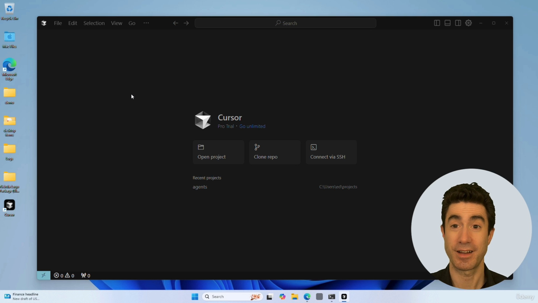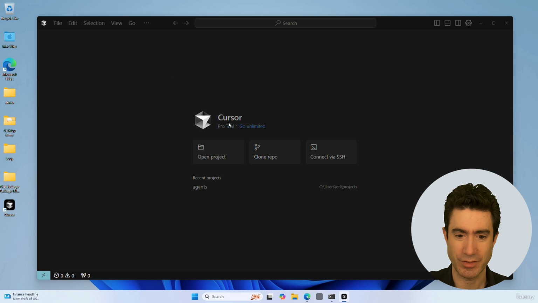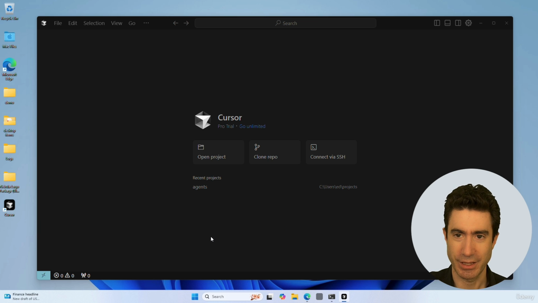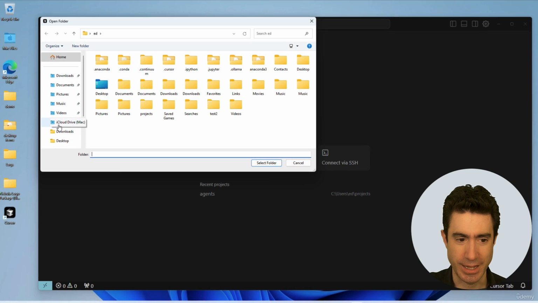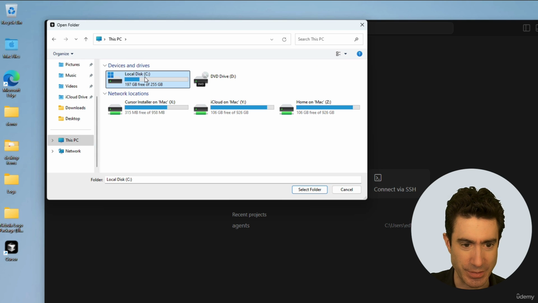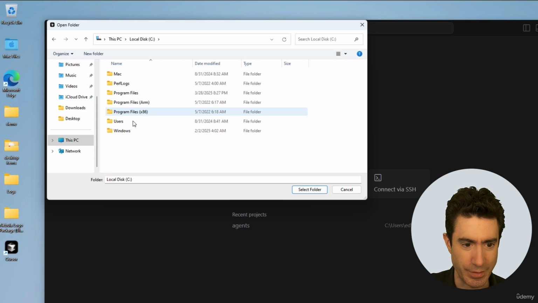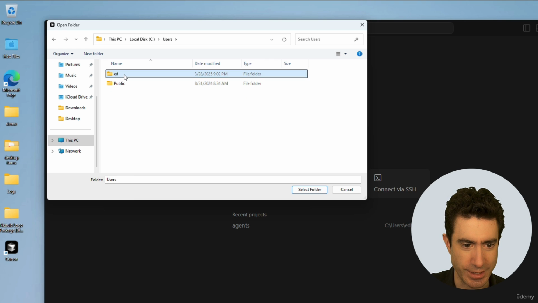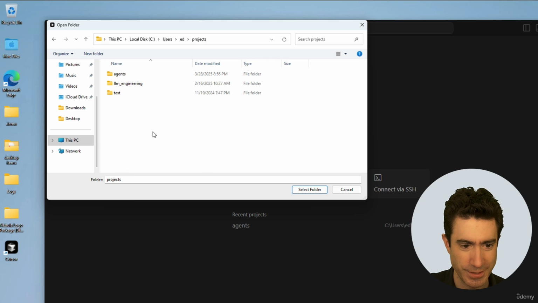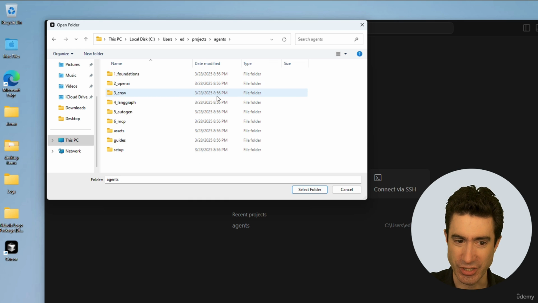And so here we are in Cursor. It's started. I've signed in. I've actually got a pro trial, and we're looking at the first screen we've got here, and I can press open project. And what I can now do is navigate. I'm going to go to this PC and then to my C drive, and then to users and ed, and then projects, which is where my projects are. And here is agents. And this you'll recognize as the directories that we cloned from our repo.